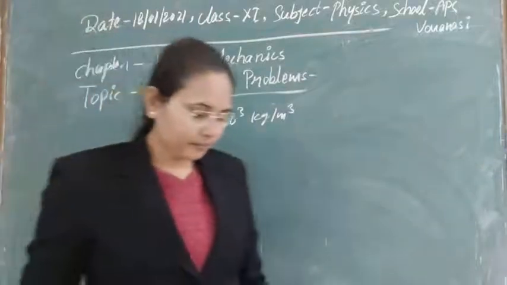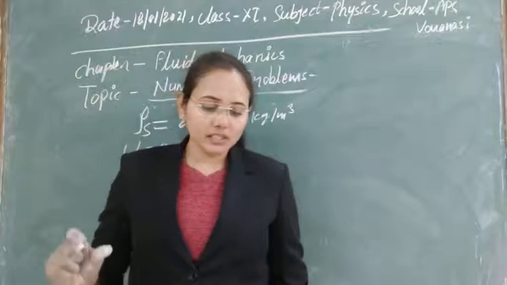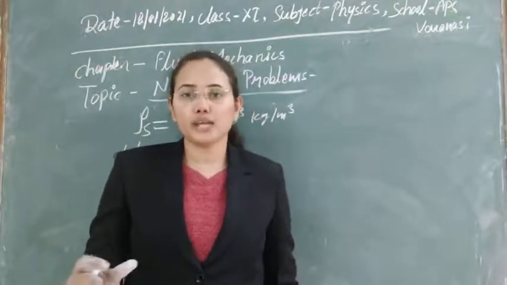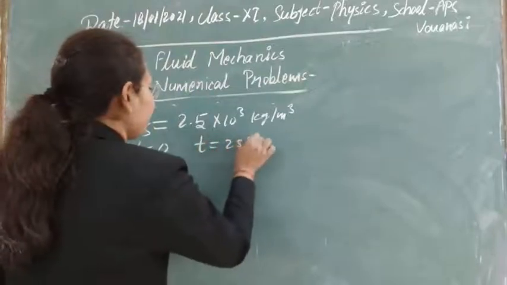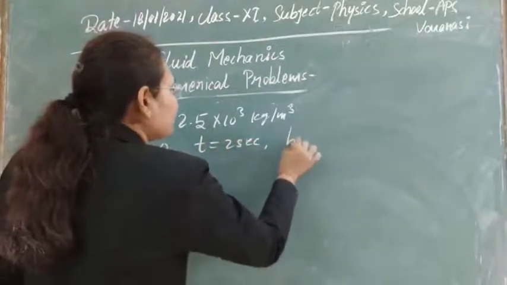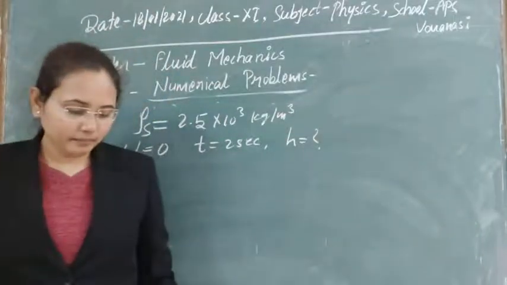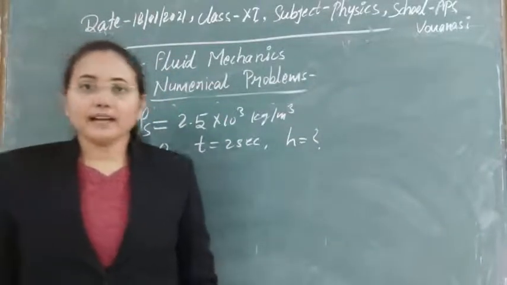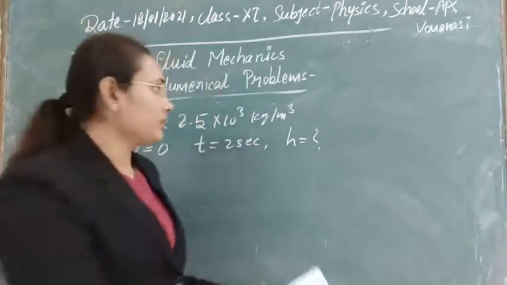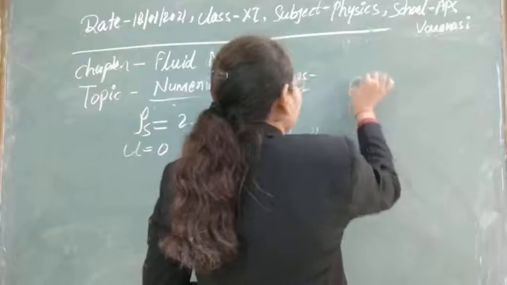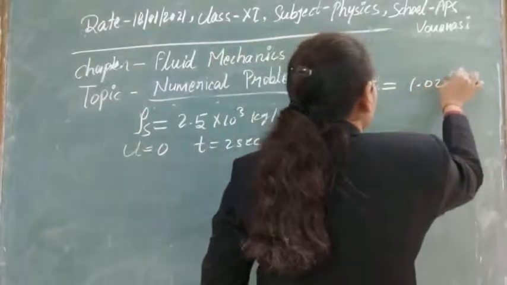Now we have to calculate the depth to which the stone would sink in 2 seconds. Here we have to neglect the effect of viscosity, and the relative density of sea water is given as 1.025.